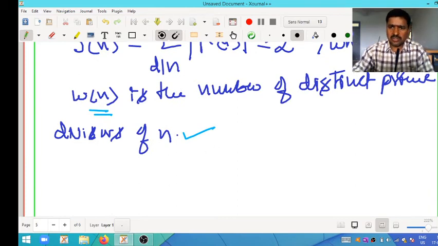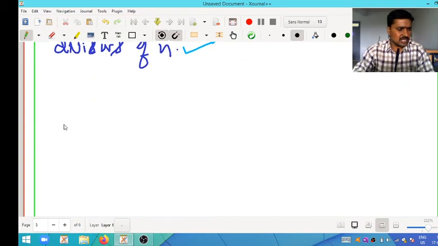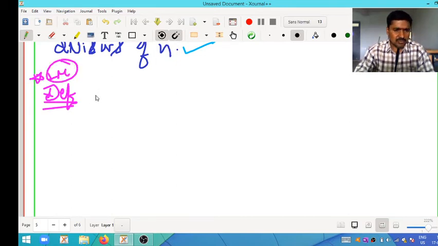Now one more definition I want to discuss. That is the definition of Liouville's lambda function. This is very important for 2 marks.